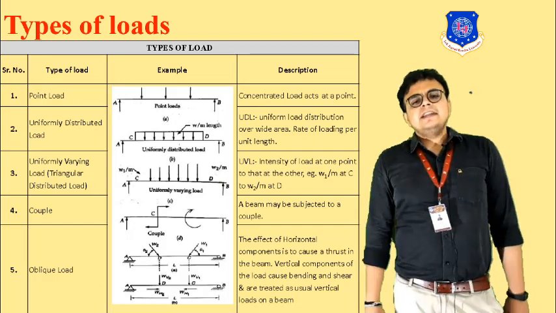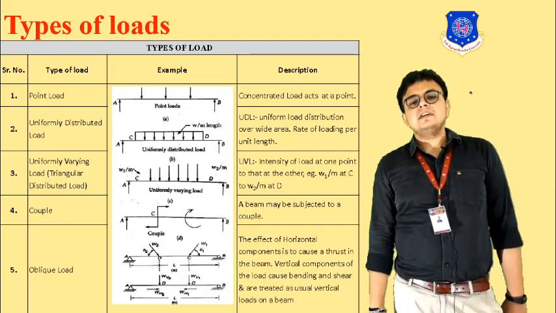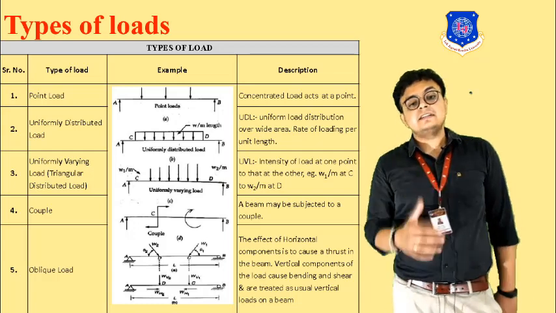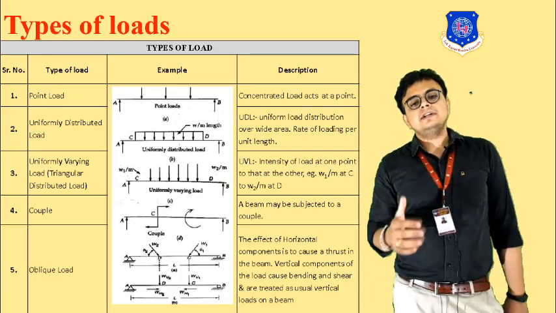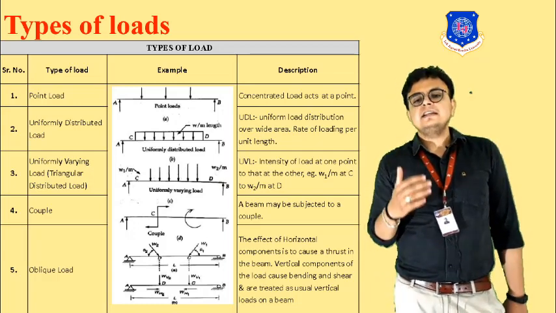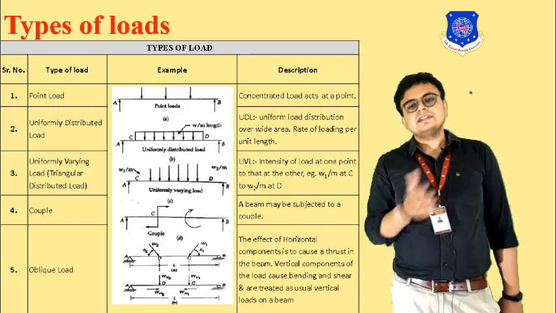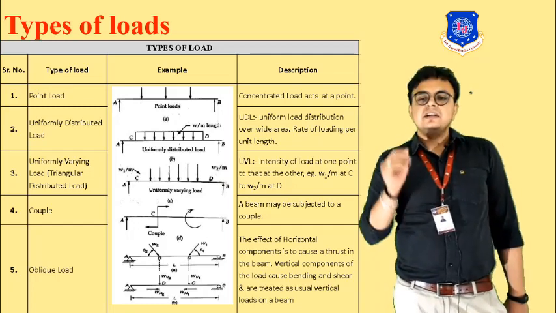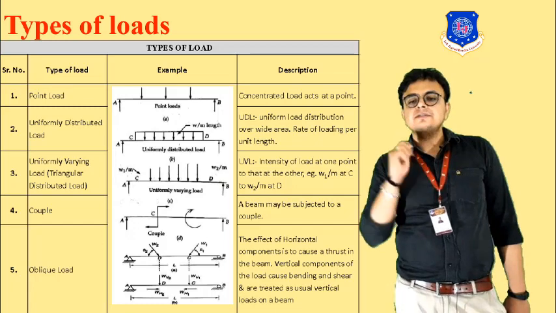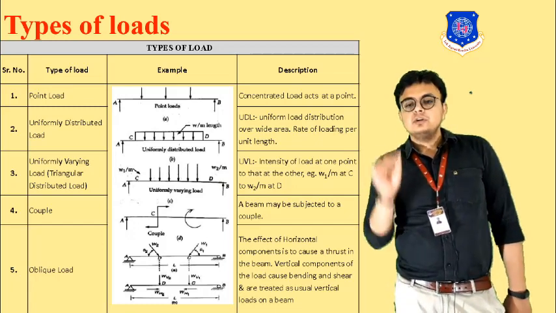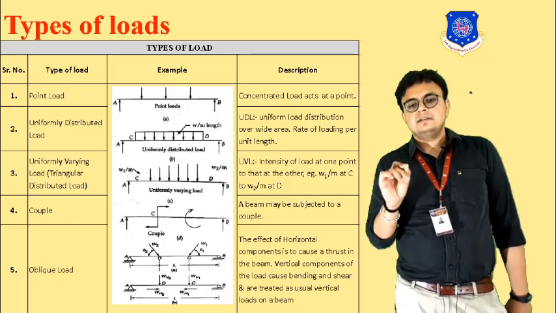Moving towards the next, that is the uniformly varying load. We can also say that this is a triangular distributed load. In short, we call it a UVL. The intensity of the load at one point will be different from that at the other.